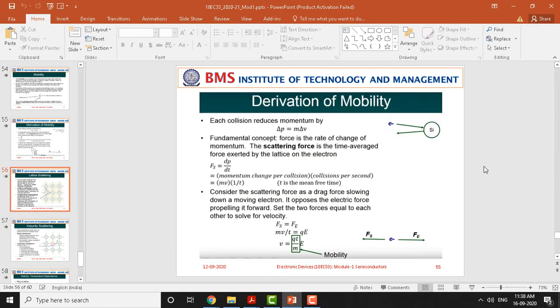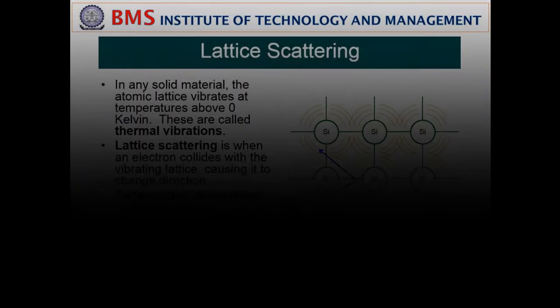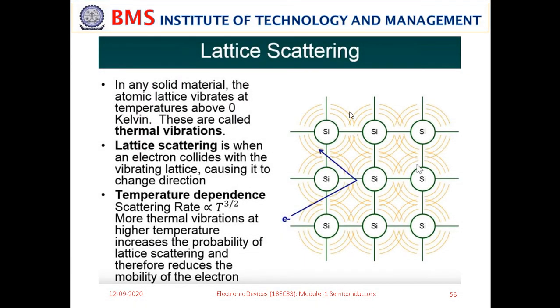If you look at this, let me zoom it. Look here now. These are the silicon atoms that you see in a lattice. In reality, this may not be aligned perfectly like this, but you see some periodicity in the silicon atoms as well. Look here, these are called thermal vibrations. What do you mean by thermal vibrations?